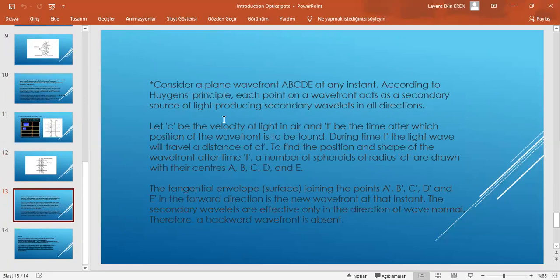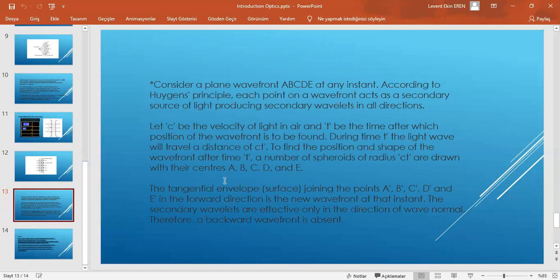Let c be the velocity of light in air and t be the time after which the position of the wavefront is to be found. During time t, the light wave will travel a distance of c times t. To find the position and shape of the wavefront after time t, a number of spheres of radius c times t are drawn with the centers A, B, C, D, and E.